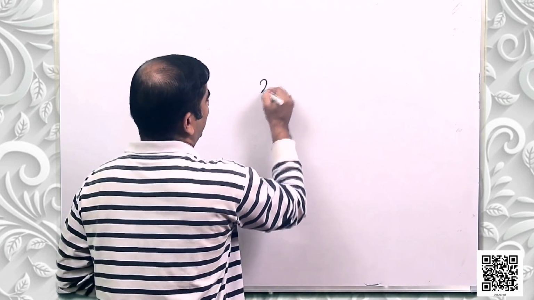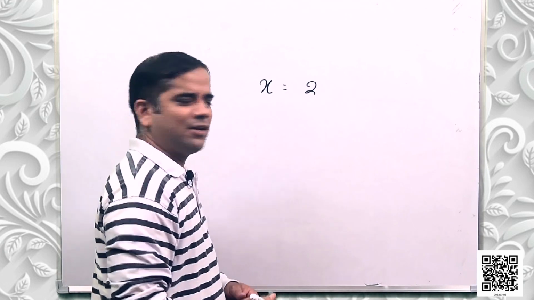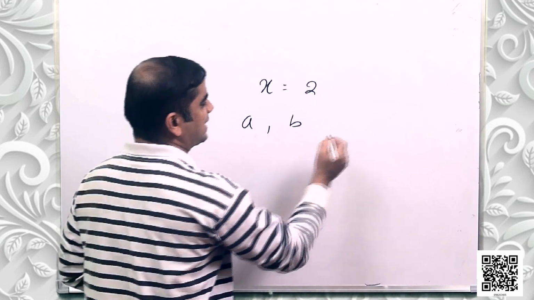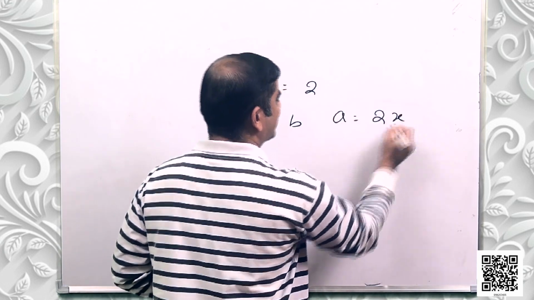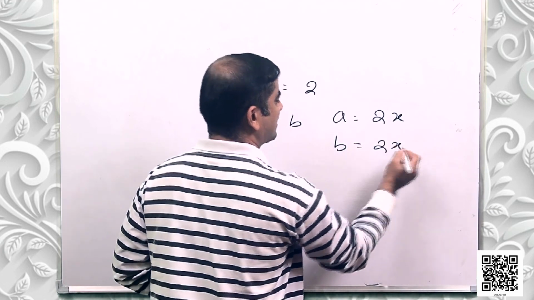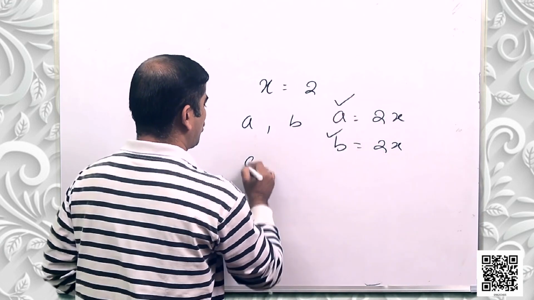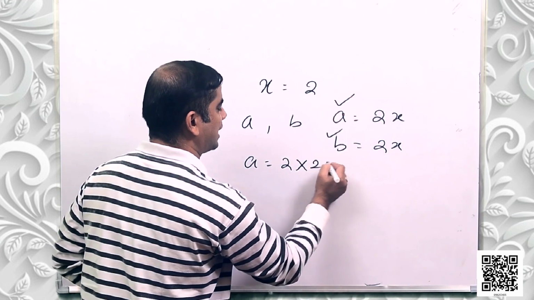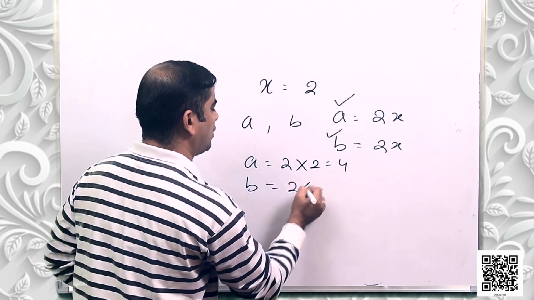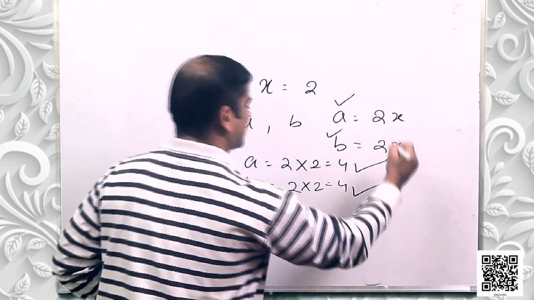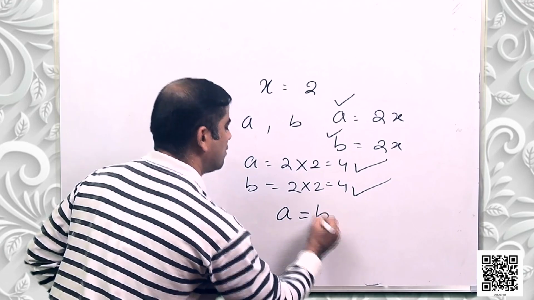Okay. So let us discuss this axiom using mathematics. Suppose I have a variable x which has a value 2, and we have two other variables A and B. If I say A is equal to 2x and B is equal to 2x, let us put the value of x and find out the values of A and B. So A is equal to 2 into x, that means 2 into 2, that is 4, and B is also equal to 2 into 2, that is 4. So you can clearly see that A has the value of 4 and B has the value of 4, that means A is equal to B.